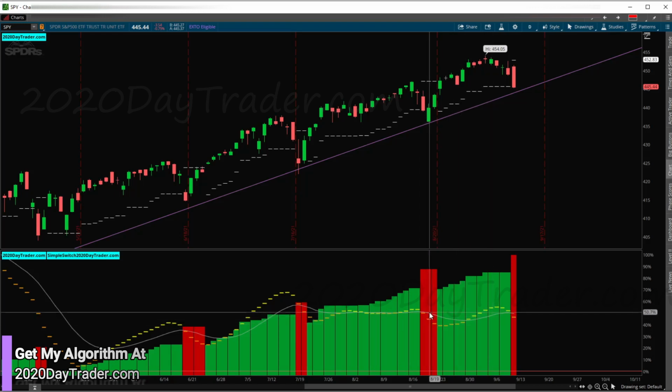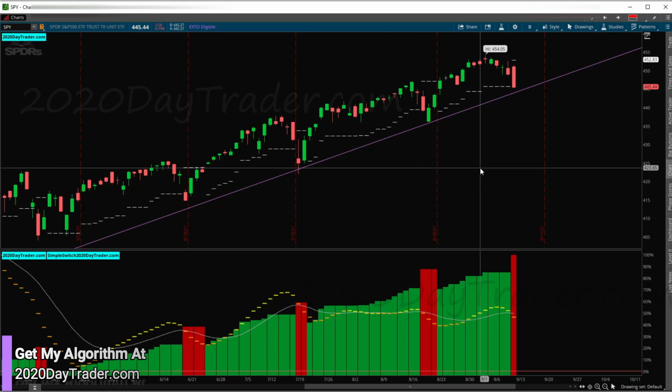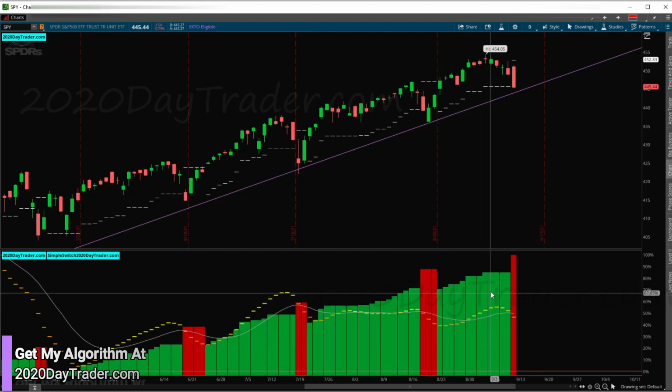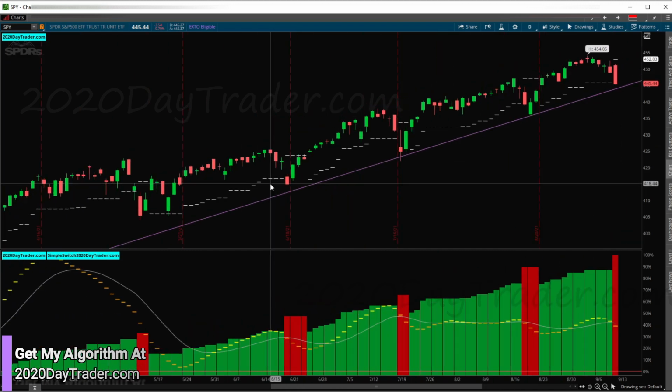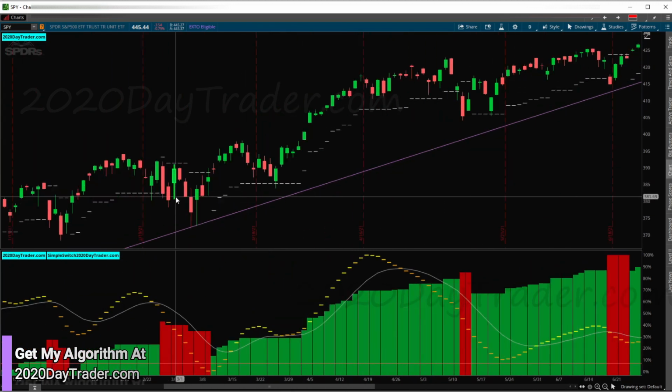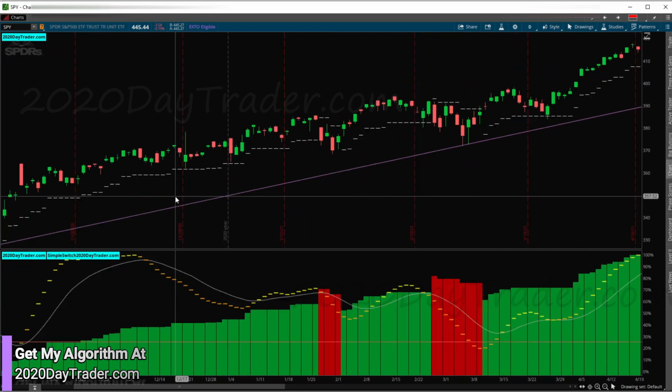Dots below the white in the red zone is a strong bear, and dots above the white in the red zone is a weak bear. So what I like to see is go from red to green and then jump in the trade. That's been fantastic for the SPY for quite a while now. Get into the red zone, get back into green, make some money, right?